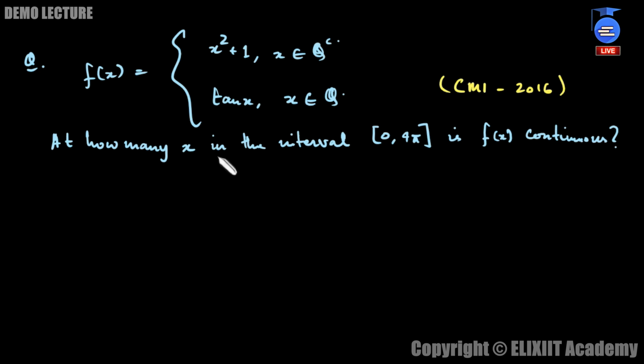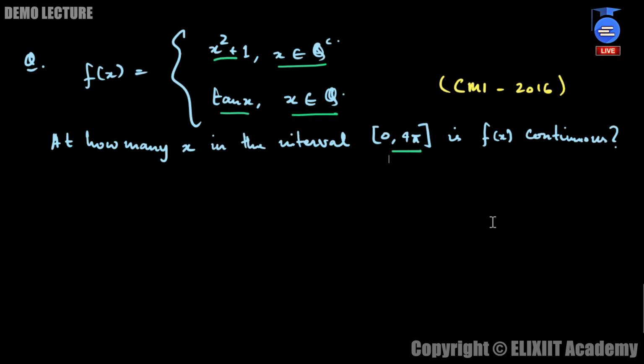Okay, so now we have this question where the function is given to be x square plus 1 when x belongs to q complement, and tan x when x belongs to q. At how many x in this interval 0 to 4 pi does the function continue? The question was asked in CMI 2016. So we have to find the number of points of continuity.